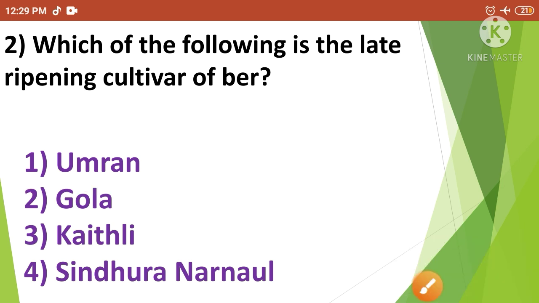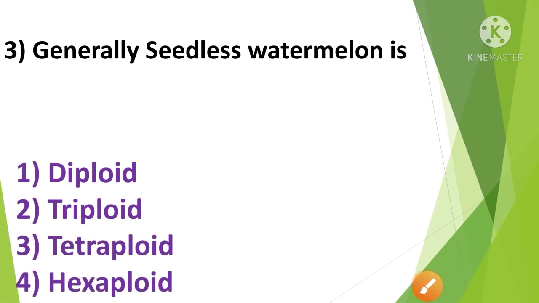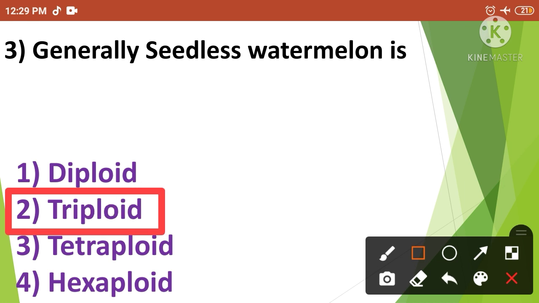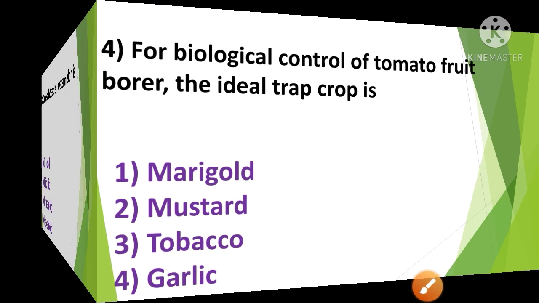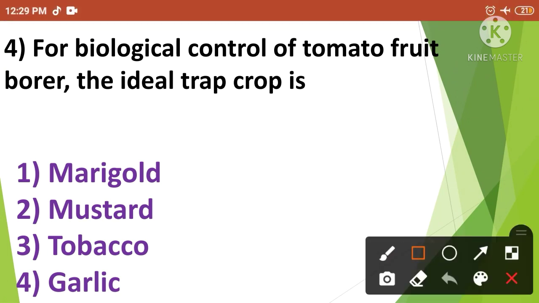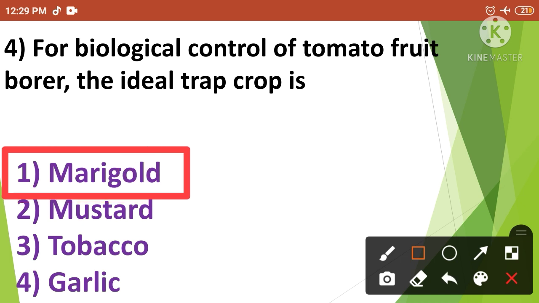Then next: generally seedless watermelon is. The correct answer is option number 2. So generally seedless watermelon is triploid. Then next question: for biological control of tomato fruit borer, the ideal trap crop is. The correct answer is option number 1. So for biological control of tomato fruit borer, the ideal trap crop is marigold.